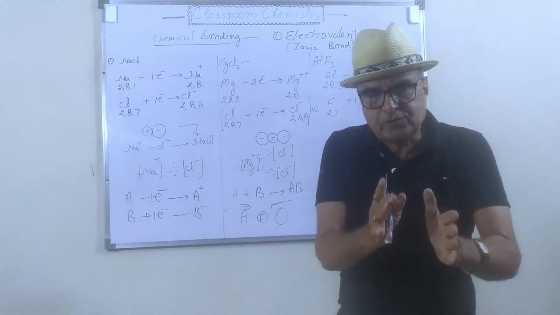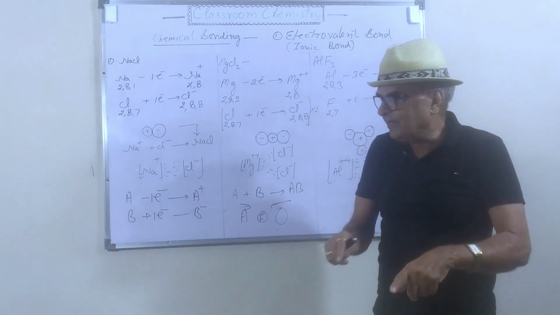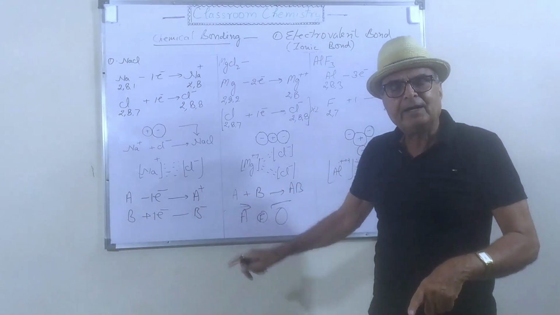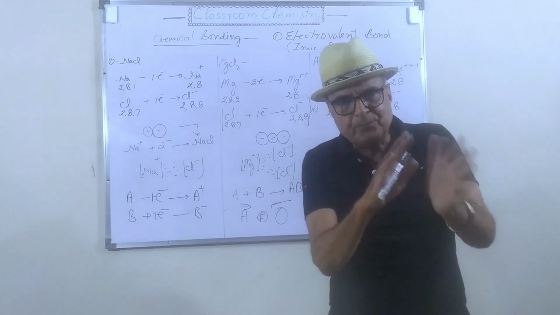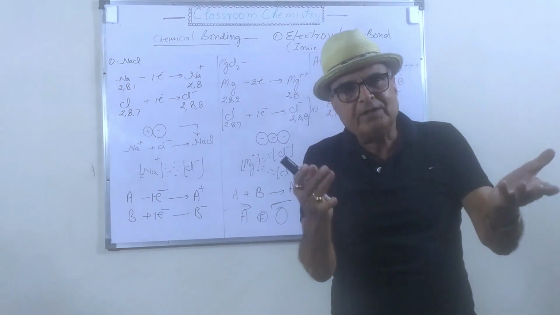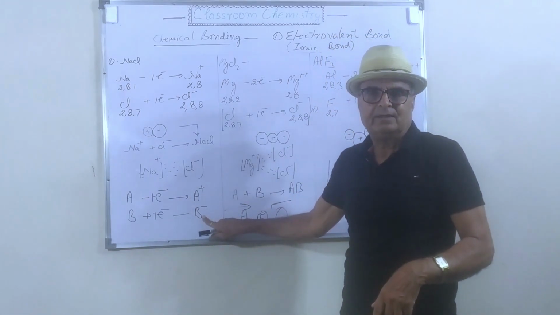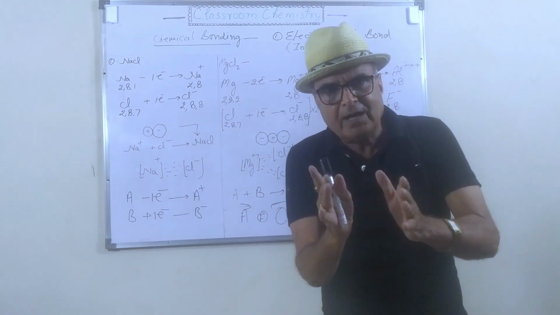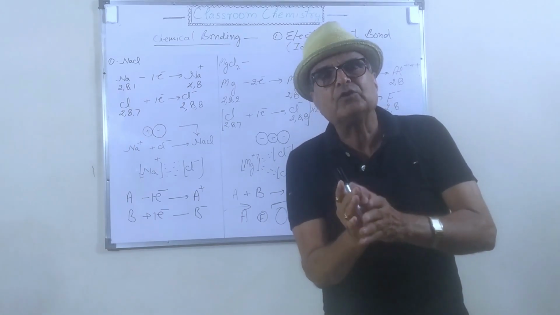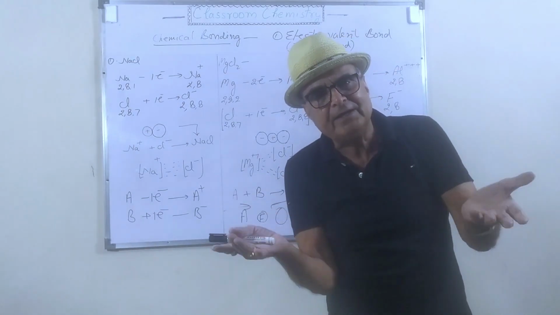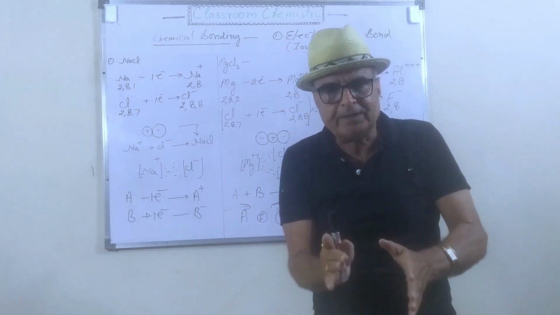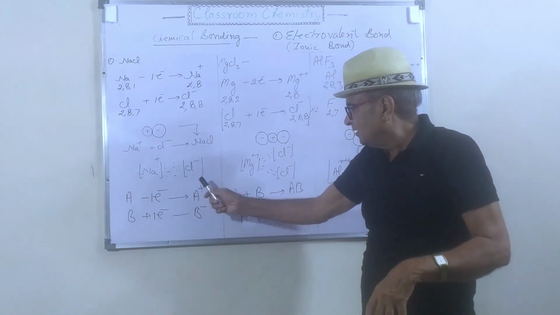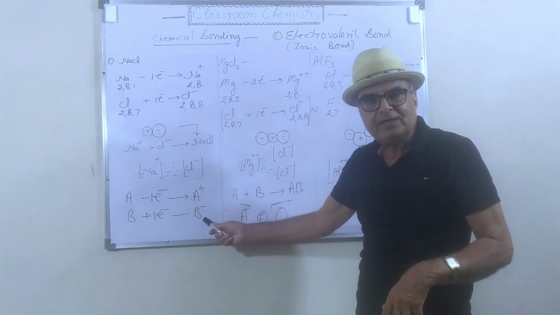The atom which loses the electron will be converted into a positive ion, and the atom which accepts the electron will be converted into a negative ion. The charged atoms or charged groups of atoms are called ions. So these are the ions, one positive and one negative.